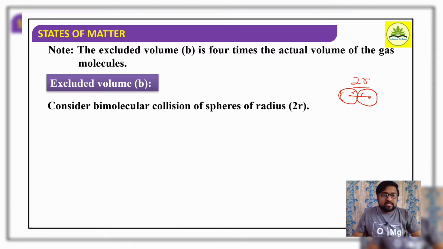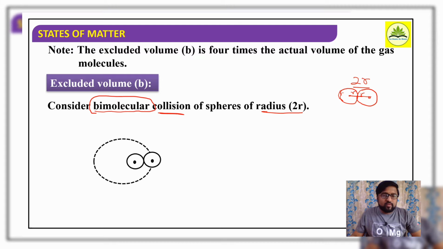So we are considering bimolecular collisions. Bimolecular means there are two gaseous molecules colliding with each other, of total radius 2r. Here is one gaseous molecule, and here is another gaseous molecule, colliding with one another. Both are separated by a total distance of 2r. And what this dotted sphere indicates is the excluded volume of these two bimolecular molecules.